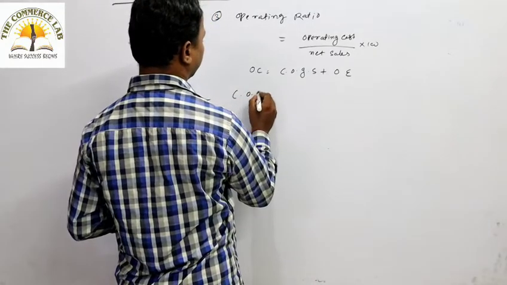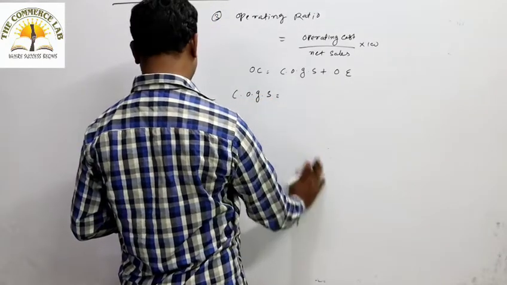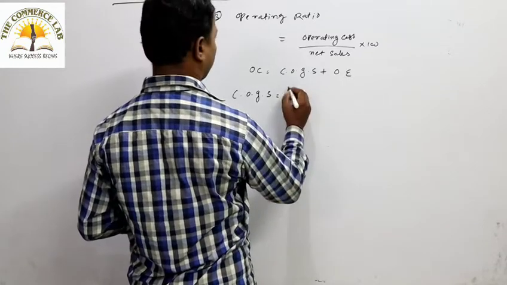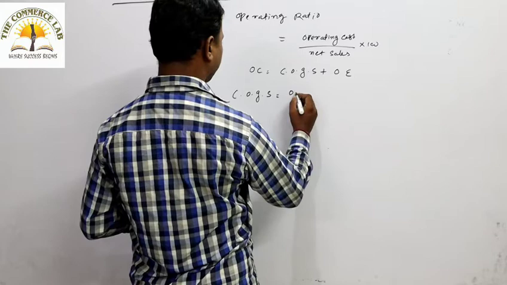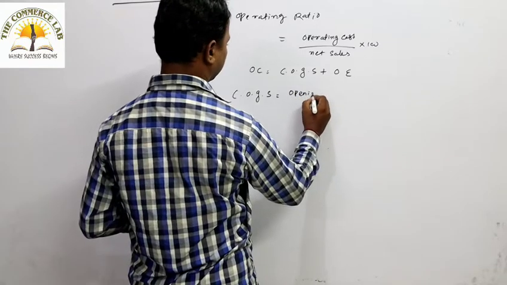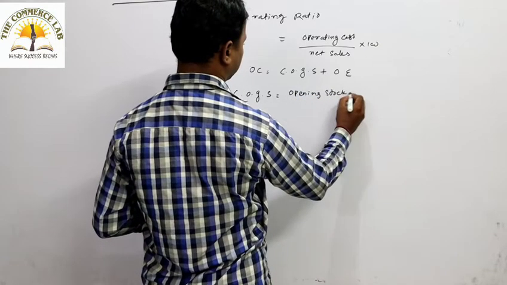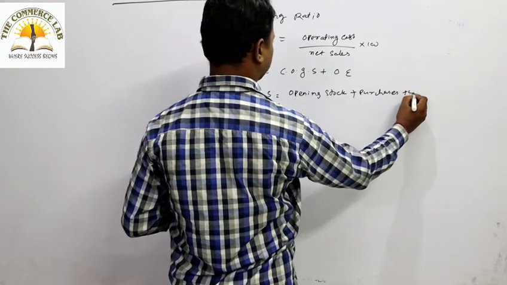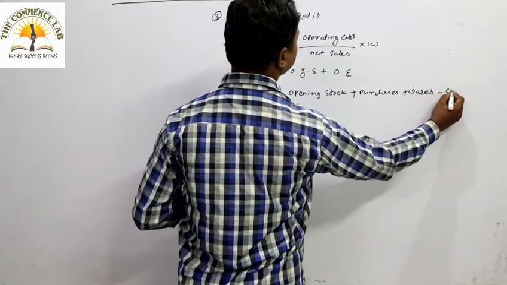So we have to calculate the cost of goods sold. How to calculate it? Opening stock plus purchases plus wages minus closing stock.